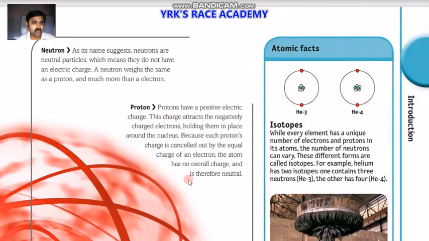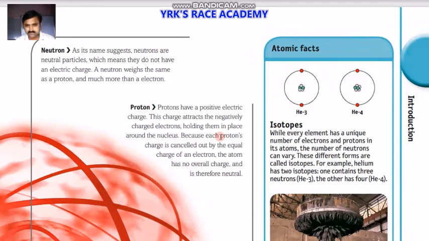Now let us see the neutron. The neutron is also a building block of the elements and atoms. As its name suggests, neutrons are neutral particles, which means they do not have any electrical charge. A neutron weighs the same as a proton, much more than an electron. Coming to the proton, protons have a positive electric charge. The charge attracts the negatively charged electrons, holding them in place around the nucleus. Because of this, each proton's charge is cancelled out by the equal charge of an electron, so the atom has no overall charge.